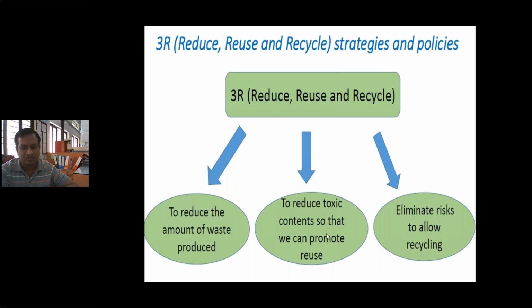Then reduce toxic content, so that we can promote reuse. If toxicity is the main characteristic, because of which we can't use this particular contaminated substance again and again, then if we remove this toxic characteristic, we can reuse, that is the second R. And if the third R is applicable, then it is also a better option. So eliminate risk to allow recycling.